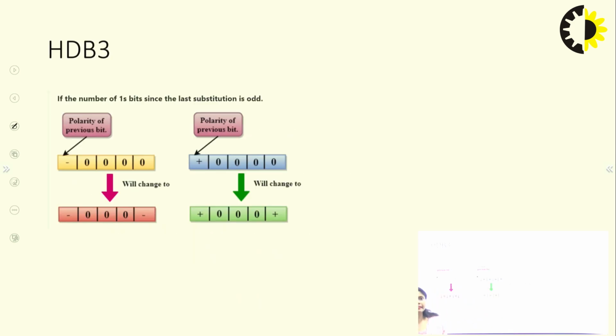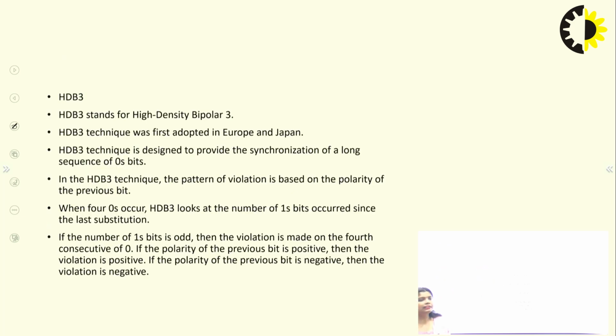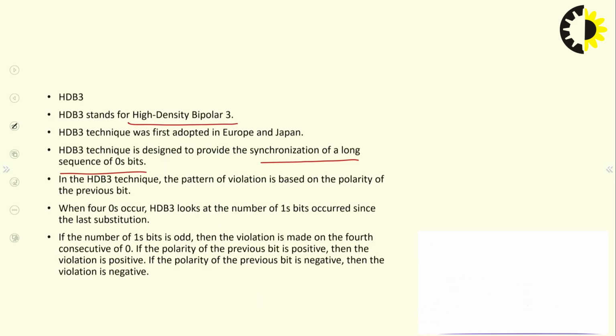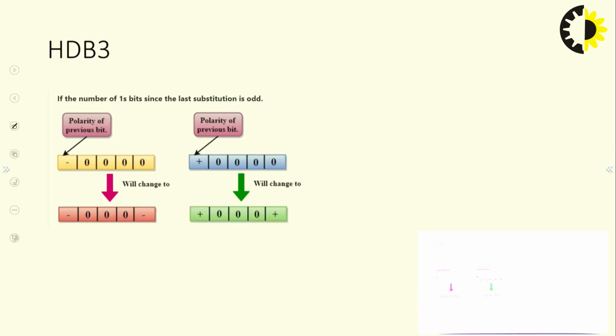Now next is HDB3. HDB3 is nothing but high density bipolar 3. It is actually used in Europe and Japan, and it provides synchronization for long sequences of 0 bits. In AMI or in B8ZS you can see a long 0 stream, that is 8 zeros. Now in HDB3, if the long sequence is going on, then what will happen?